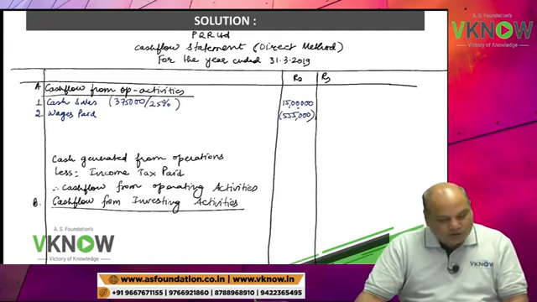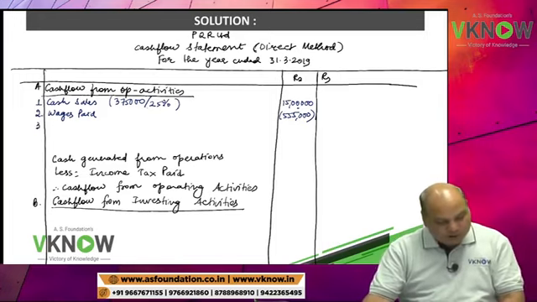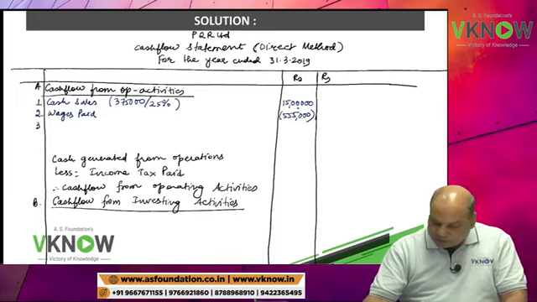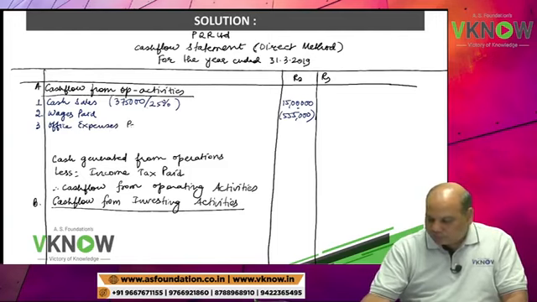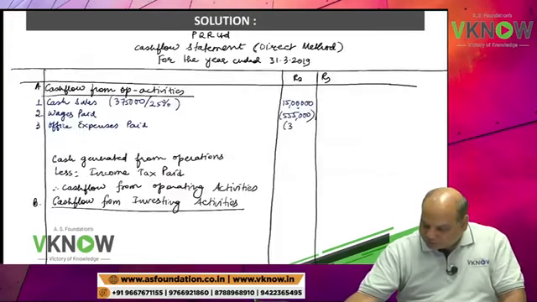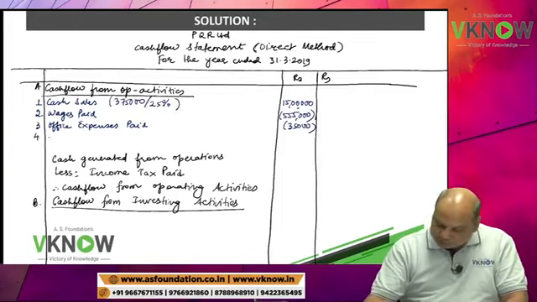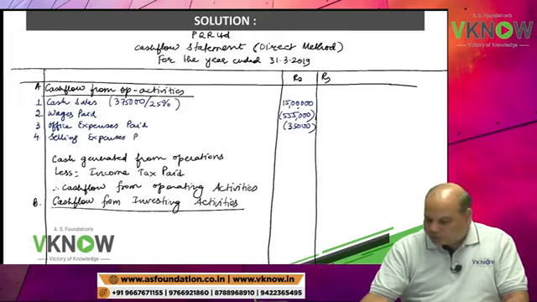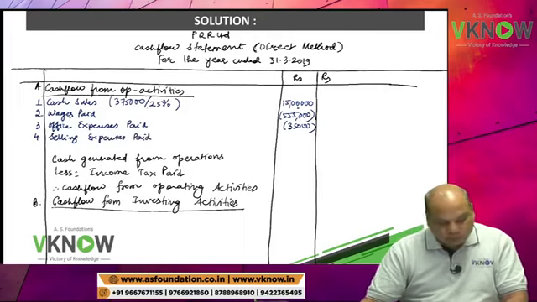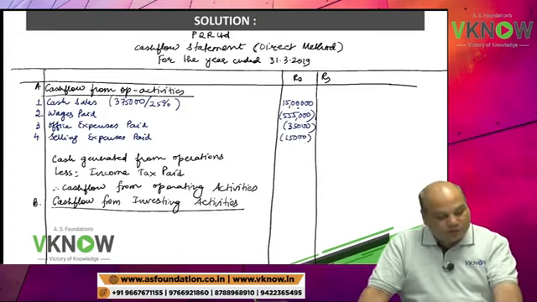Then office expenses paid 35,000. Selling expenses paid 15,000 in bracket.